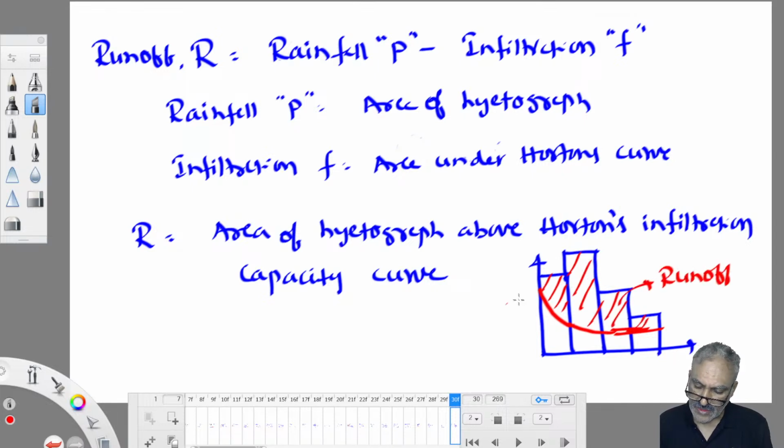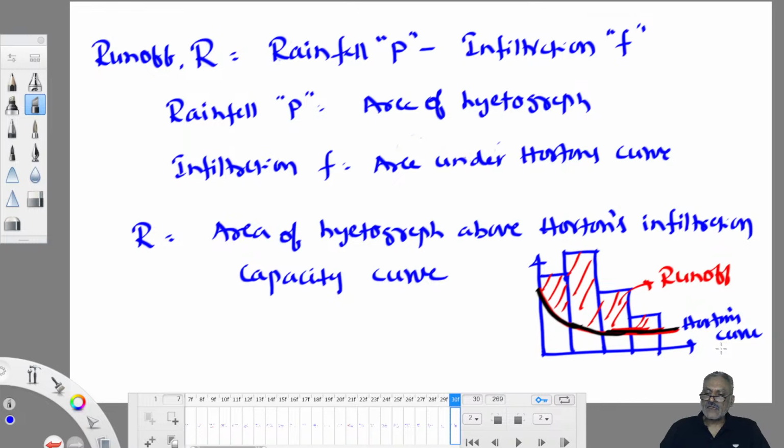The area of the hydrograph above Horton's infiltration capacity curve is called runoff. Horton's curve is in black color, the hydrograph is blue, and the red component is runoff. That's all. Comfortably you can work out.